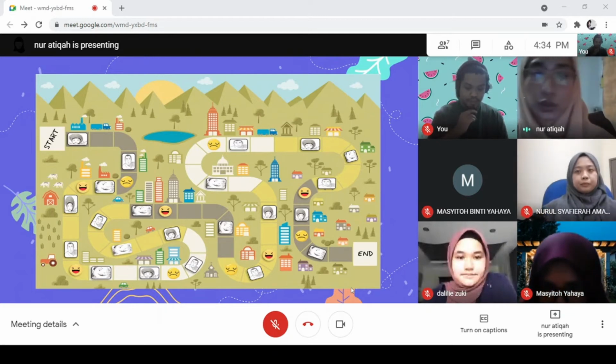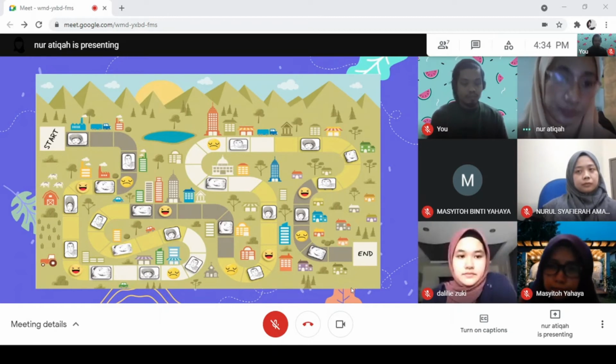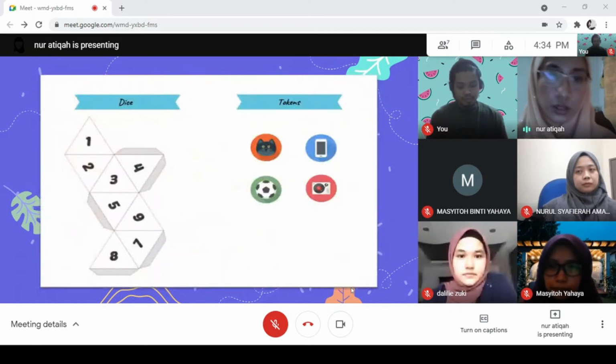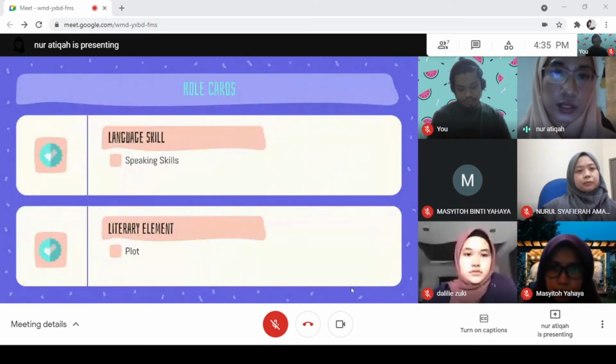So the first student who is able to land on the end spot will win the board game. This is the dice which they can cut and use, as well as the tokens. The next one is role cards.